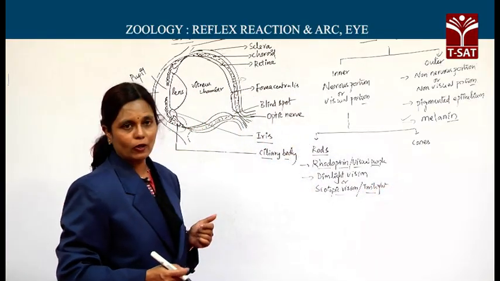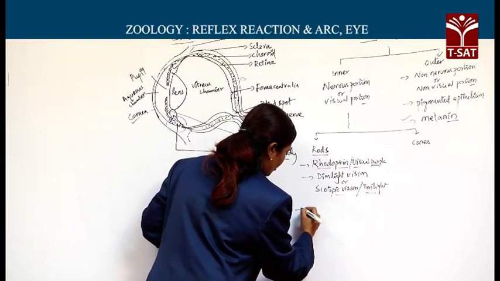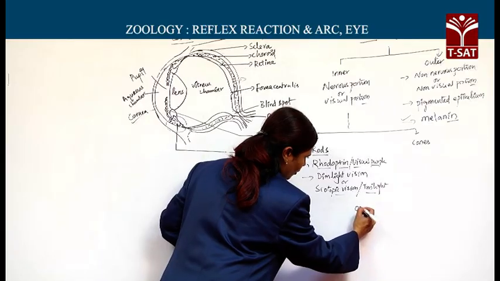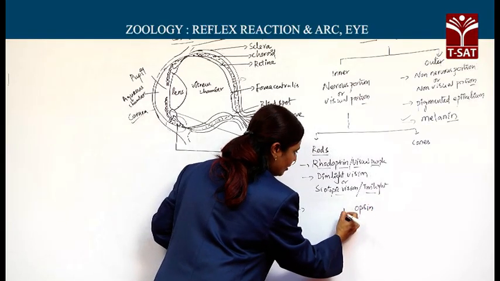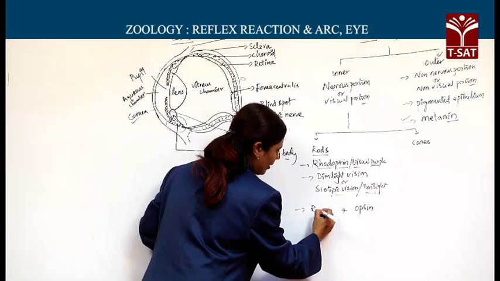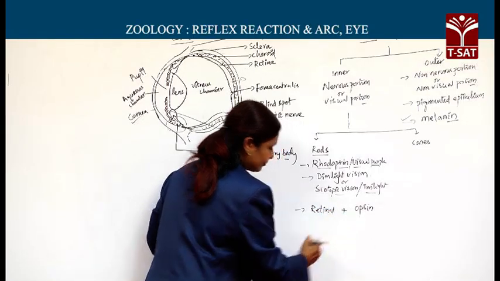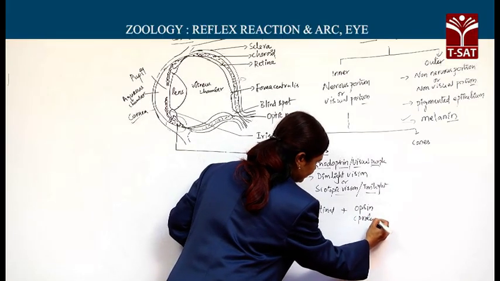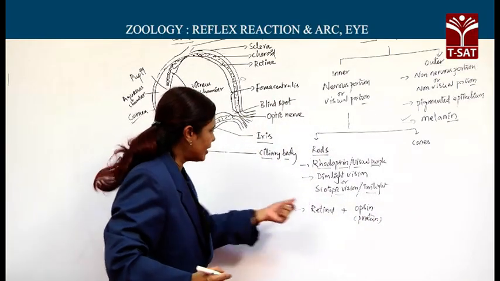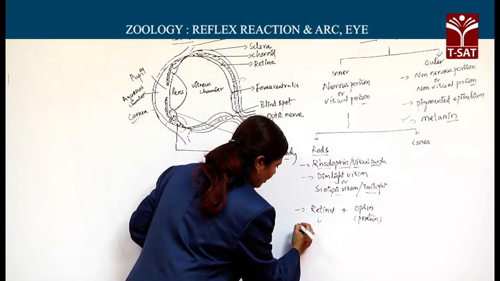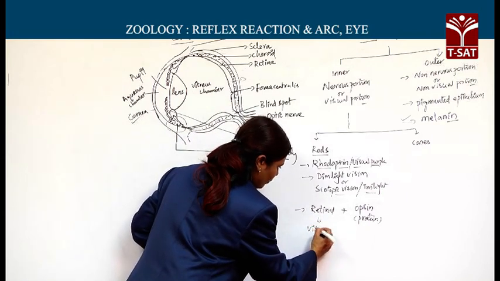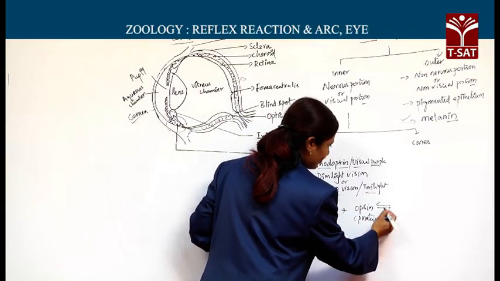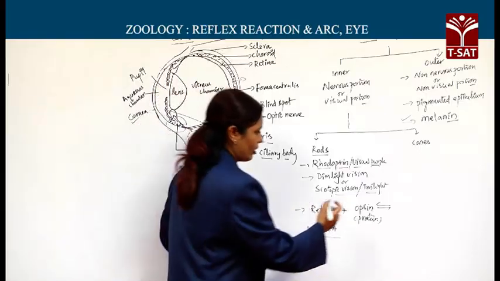About this pigment rhodopsin, this rhodopsin is actually made of a protein opsin in combination with one retinal. Opsin is the protein part and retinal is nothing but a derivative of vitamin A. Now this is a reversible product.